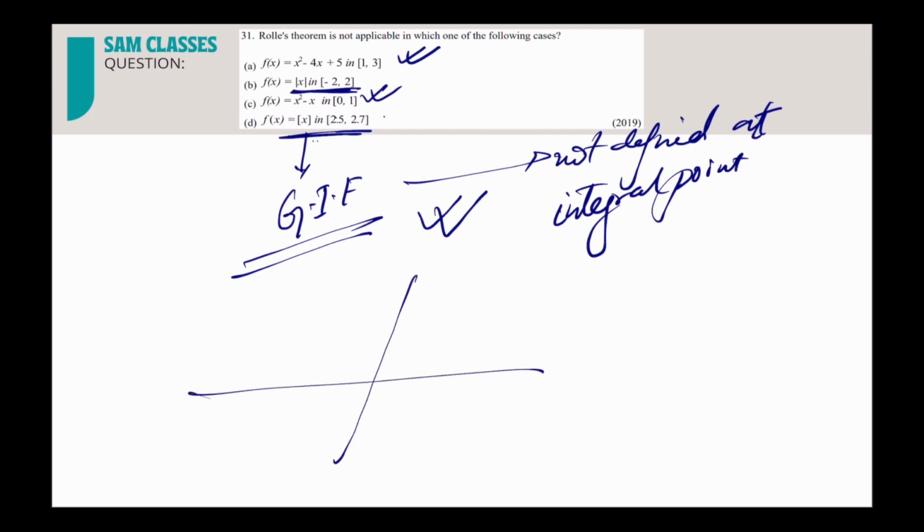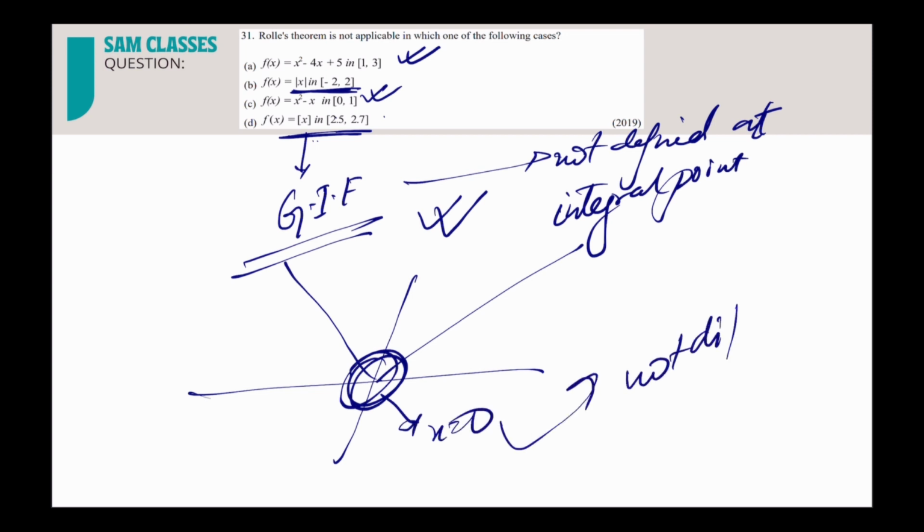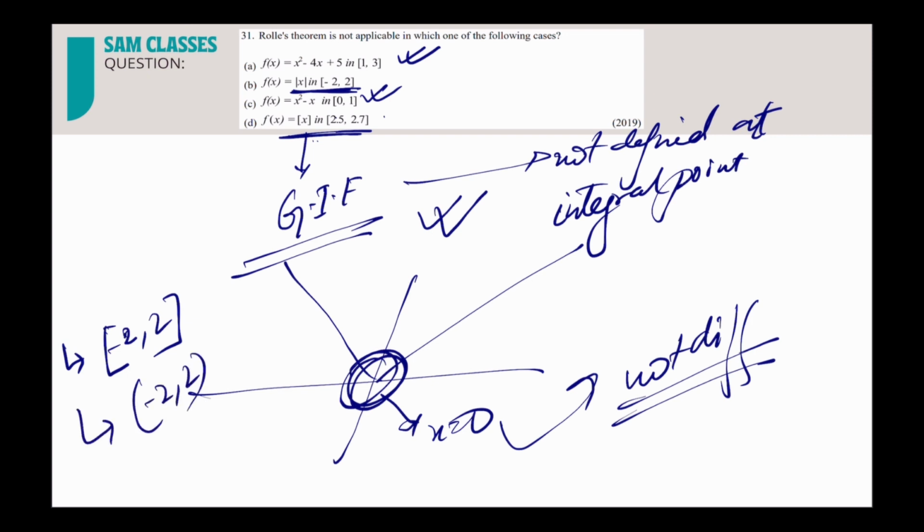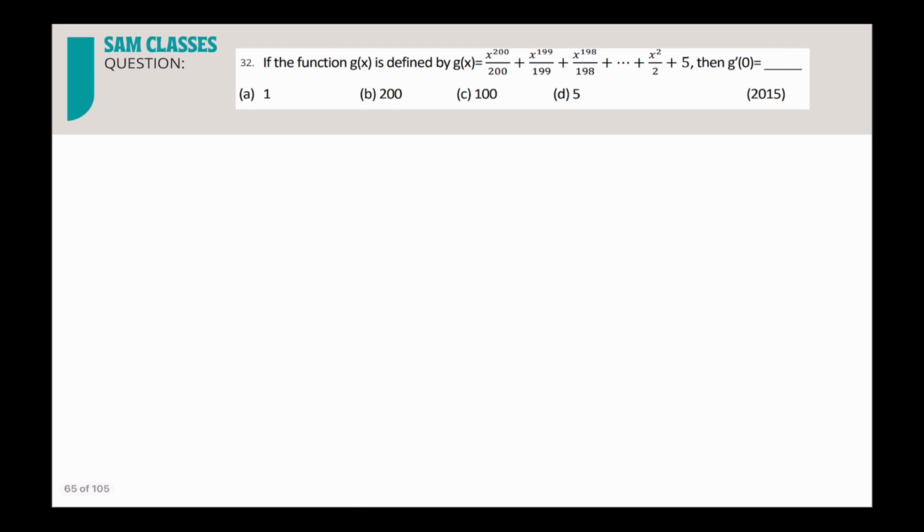Now what about this? We already know mod x has a sharp turn at x equal to 0, so not differentiable. What does Rolle's theorem say? It should be continuous in the closed interval a to b. So it is continuous from minus 2 to 2, there is no break in the graph. But it is not differentiable in the open interval minus 2 to 2, because at x equal to 0 it has a sharp turn. Always remember, whenever you have a sharp turn, differentiability is gone. Okay. Now next question.